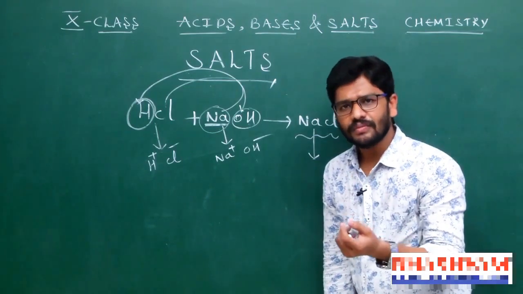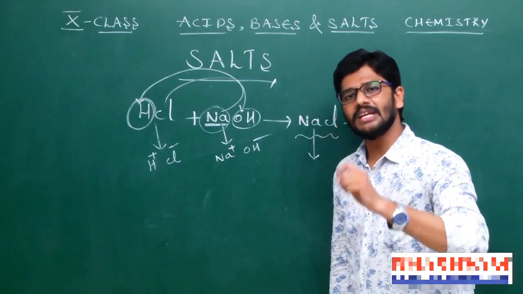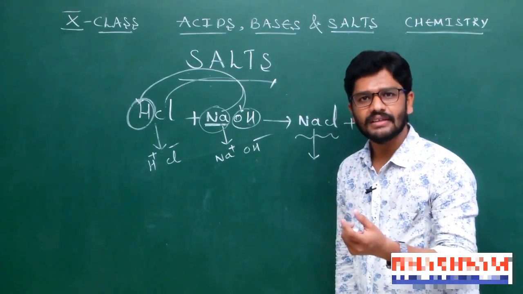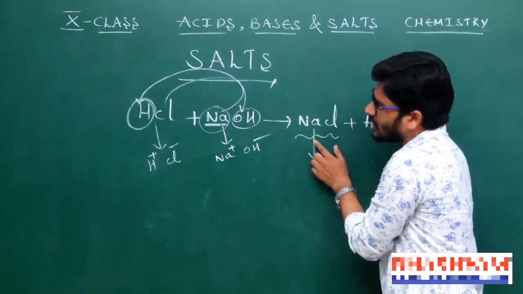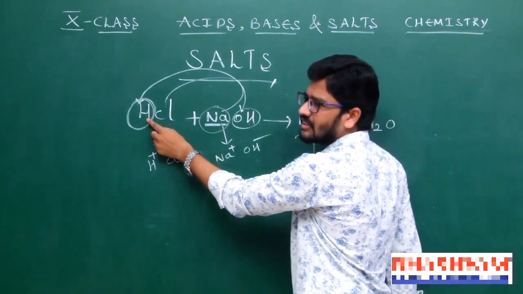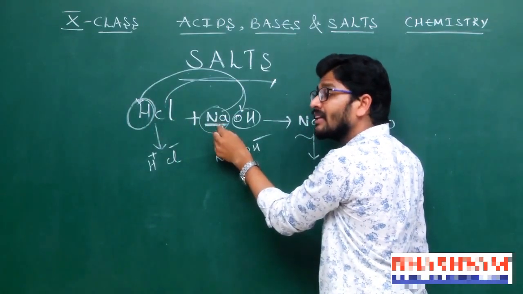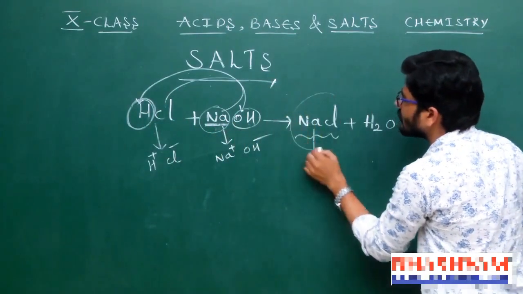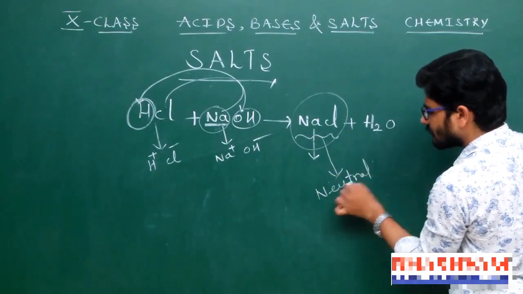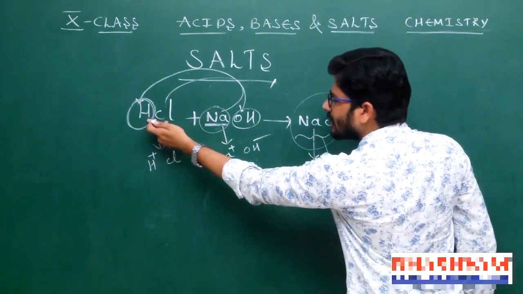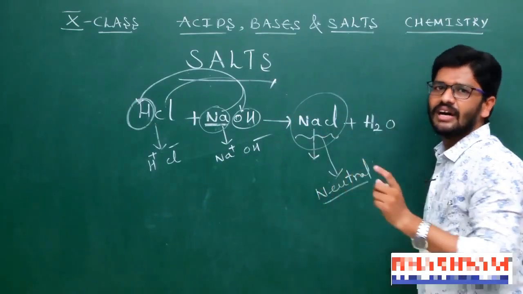So, if the total number of H plus ions present in the acid is replaced by a metal of a base, then the formed salt is called a neutral salt. Why, sir? In the acid, how many hydrogen ions are there? Only one. So that one hydrogen ion is replaced by the metal of a base. That's why it is a neutral salt. All hydrogens are replaced by metal in the acid, so that's why it is a neutral salt.